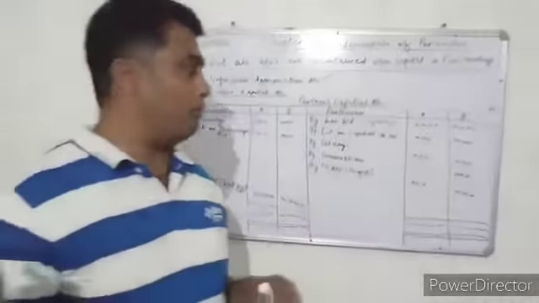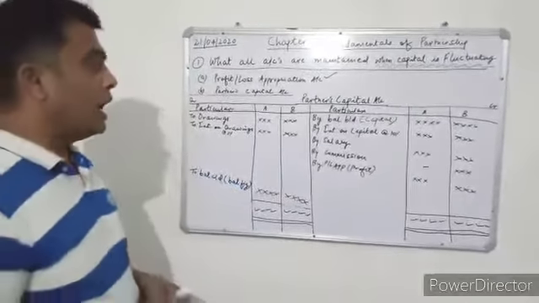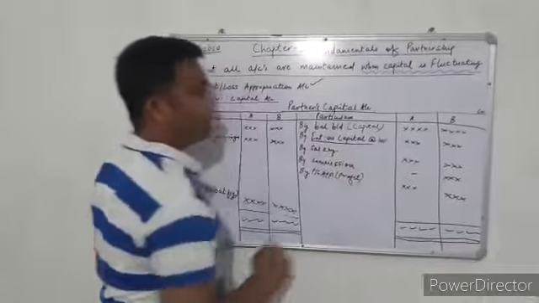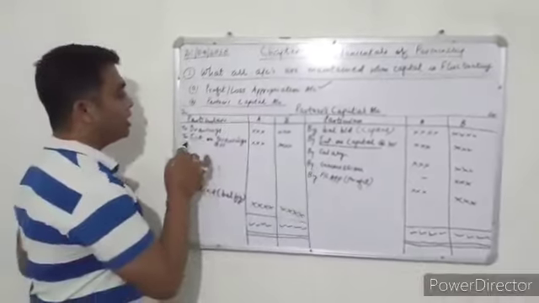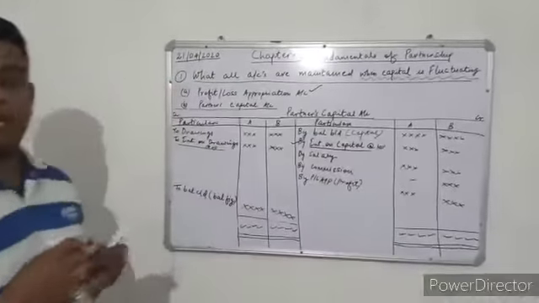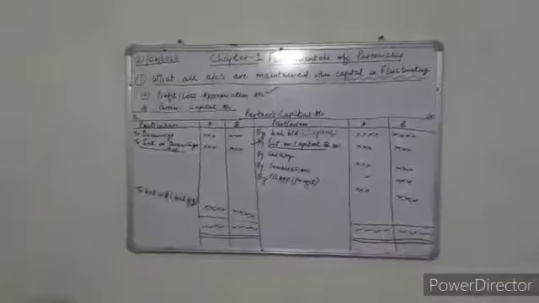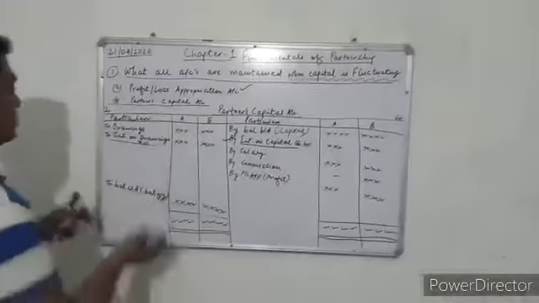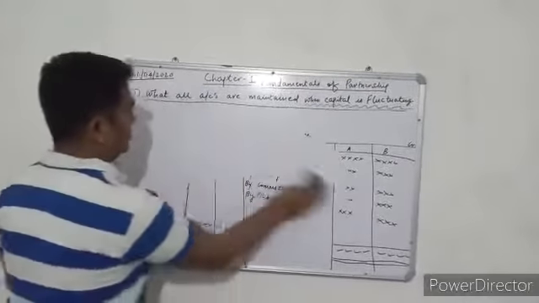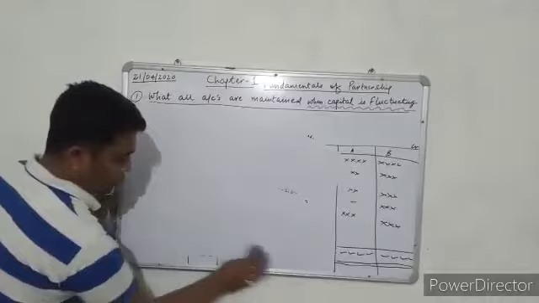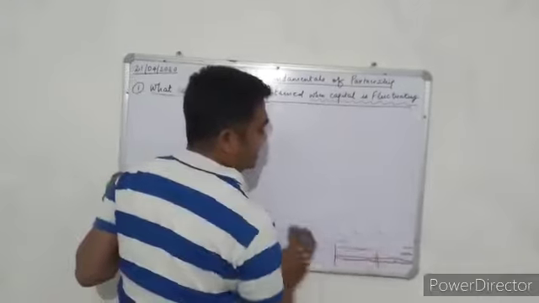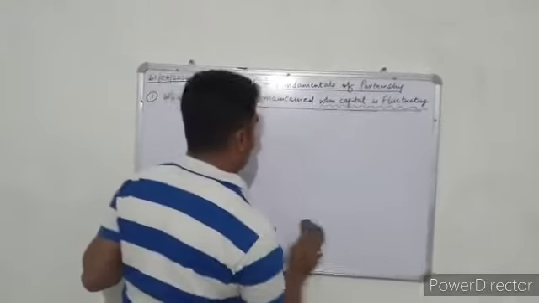Now, before proceeding to a question, I would like to explain how you can calculate interest on capital and how you can calculate interest on drawings. First I will explain how to calculate interest on capital. So here we will do one small question. You remember that two accounts are prepared, the P&L appropriation account and the partners' capital account, when capitals are fluctuating.